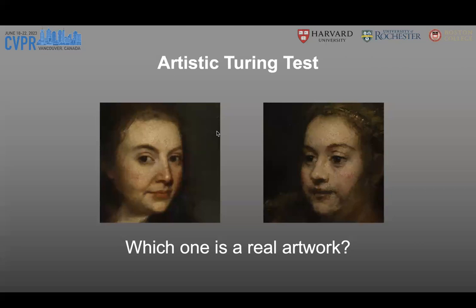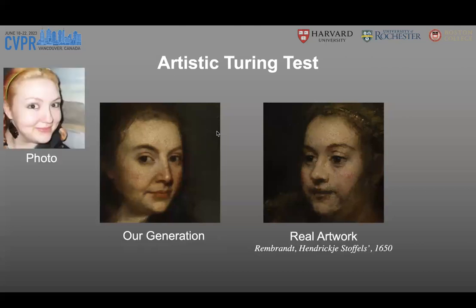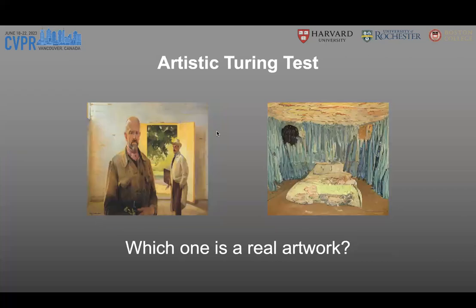Here I will show 2 examples to you. Could you tell me which one is a real artwork in this slide? You have 5 seconds to think of it. The answer is the right one is the real artwork, painted in 1650. The left one is our generation, generated according to the left photo and the style of the real artwork.